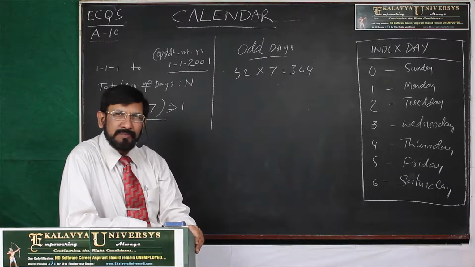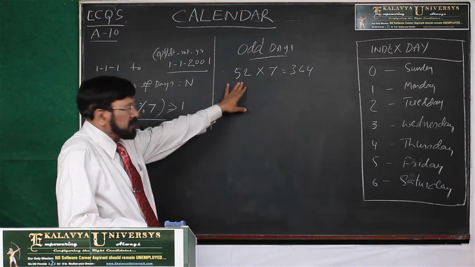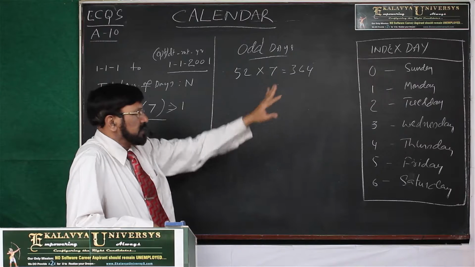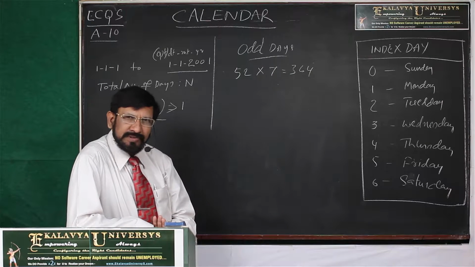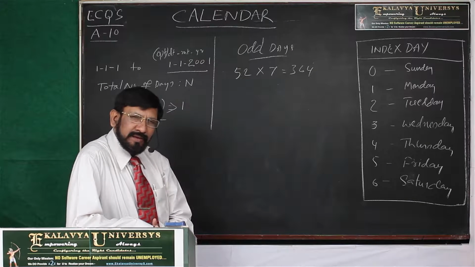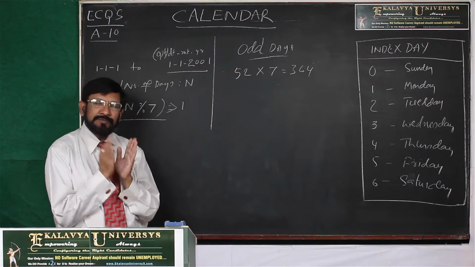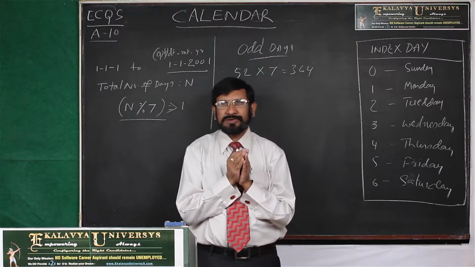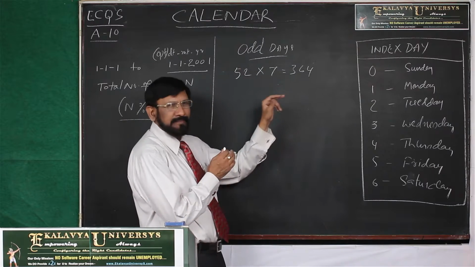It is so simple, because if 52 weeks means 52 into 7, 364, then the first day of every calendar year is Monday.